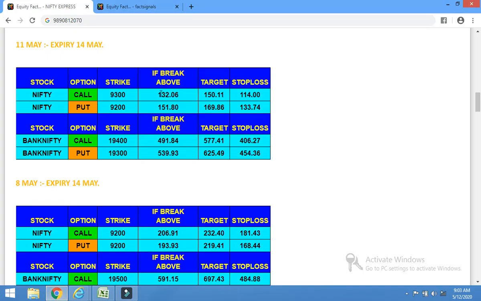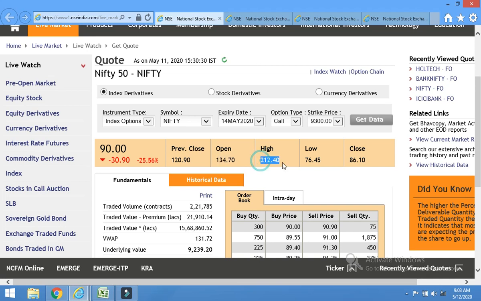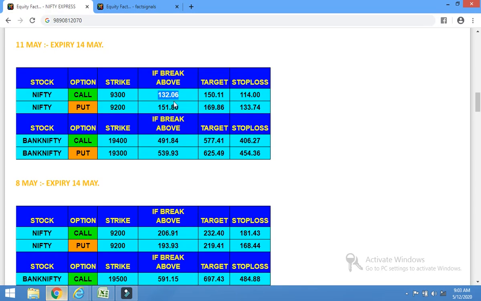That opening you are able to see, but within 1 minute or within 2 minutes it has hit the target. Within the first 5 minutes, you can check, it has hit the target. So this level of buying at 132 never came. Traders were not able to catch this level of 132.